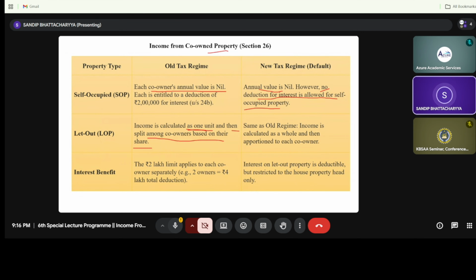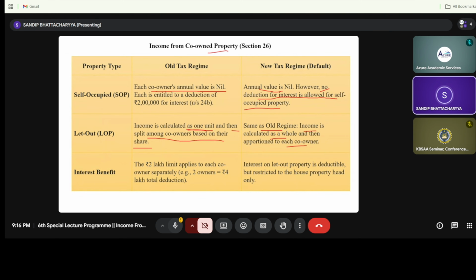But when I am talking about the new tax regime, it is the same as the old, so whatever we have calculated under income in the old taxation will be the same in the new taxation. That is, income is calculated as a whole and then apportioned as per the share of the owner. Next is the interest benefit: rupees 2 lakh applies to each co-owner separately. That is, the interest on housing loan is rupees 2 lakh for one co-owner and rupees 2 lakh for another owner. That is the maximum limit of rupees 4 lakh under the old taxation regime.